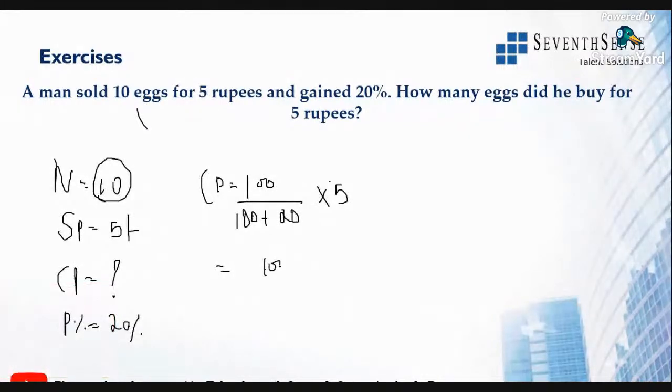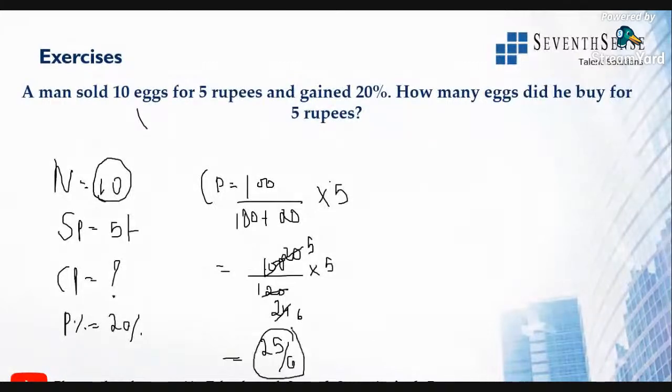100 over 120 into 5. All right, so this will become 25 into 20 times, 5 into 24 times, then 4 into 5 times, 4 into 6 times. So cost price will become 25 by 6. All right, cost price will become 25 by 6. Don't convert that. Keep it in fraction itself.